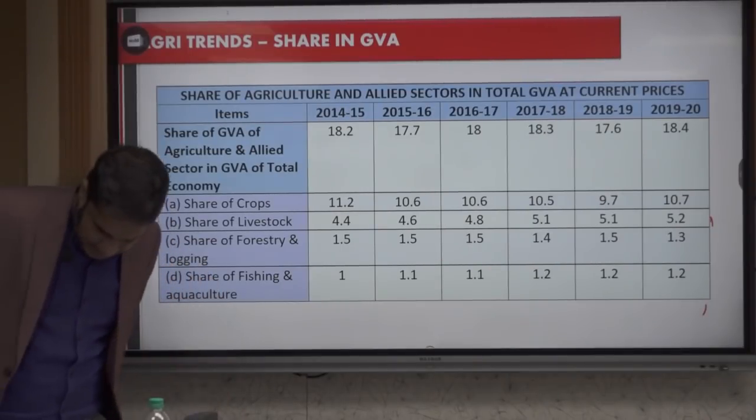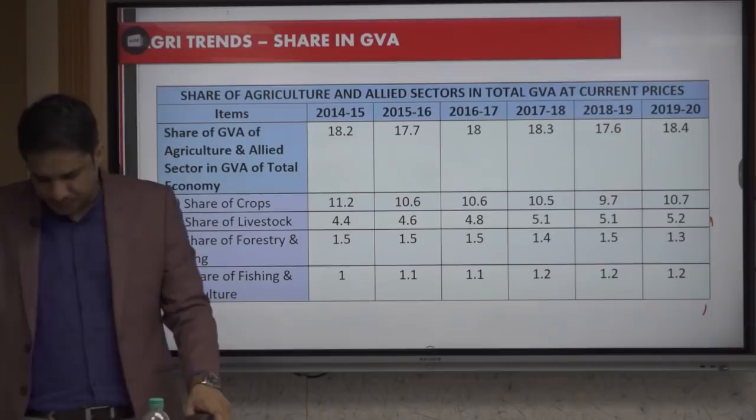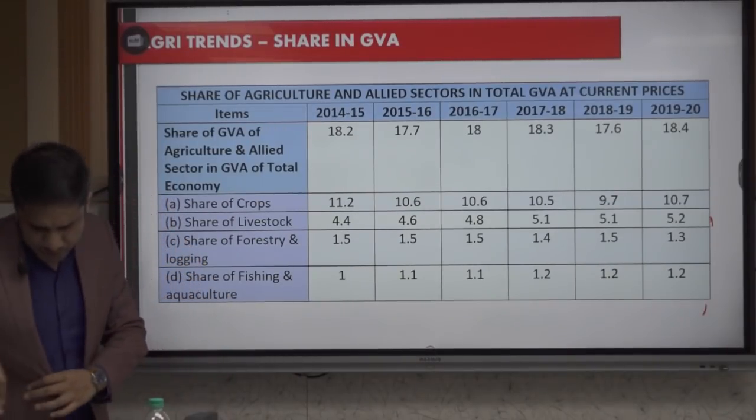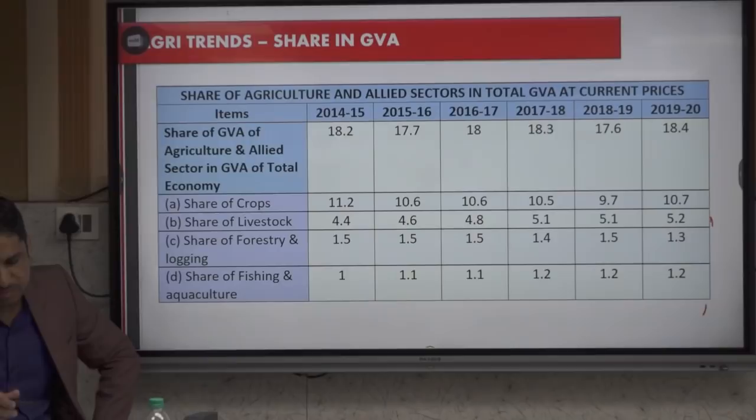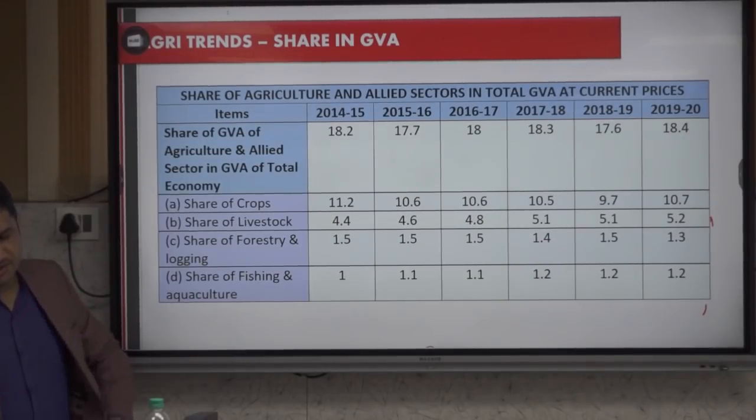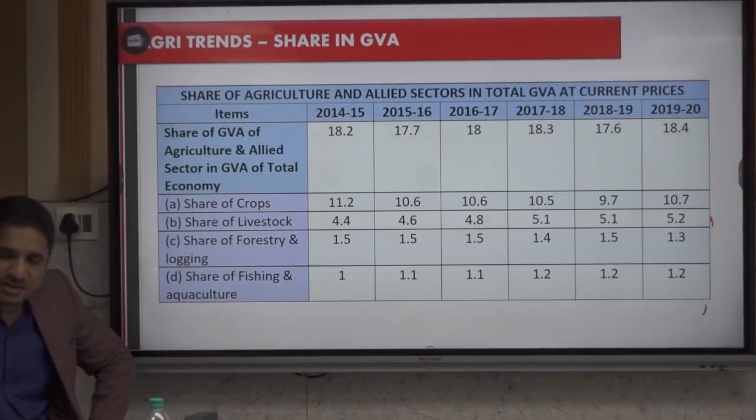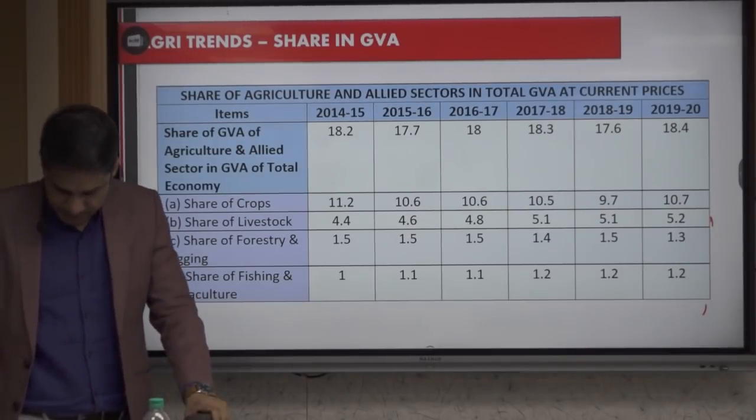Next comes the share of allied sectors within agriculture. Crops have the majority, that is 60%, almost 2/3 is crops. Then we have almost 1/4, not exactly 1/4, 25 to 30% is livestock. This is what you have to remember. Then forestry and fisheries are almost the same, so they will not ask you to compare forestry and fishing. They will skip one of the parts. They will only ask you to compare crops versus livestock. Okay? Then we have the growth rate.